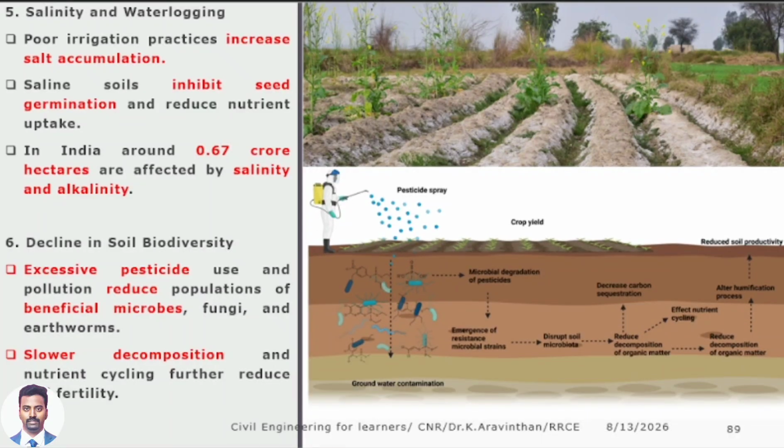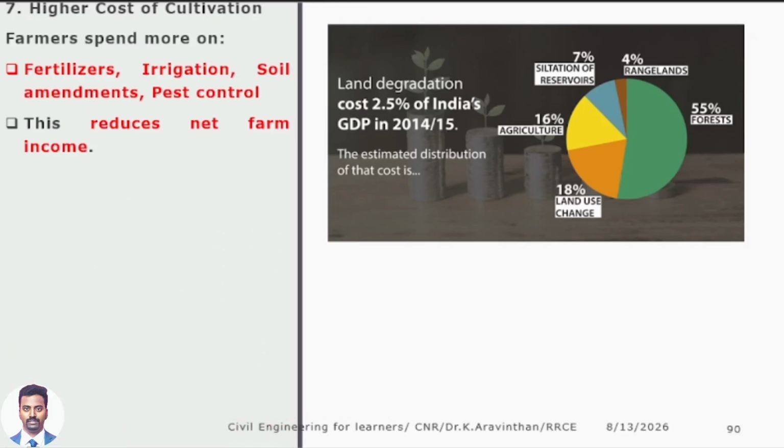I told that soil has a number of biodiversity, microorganisms. Sir, you are putting too much pesticides. Pesticides will kill what? Harmful insects. But if you put too much pesticide, whatever is essential will also die. Earthworms will also die. This will become declining biodiversity. Due to excessive pesticide, biodiversity will decline: earthworms, arthropods, bacteria, etc. These should be there. Next thing, a higher cost of cultivation.